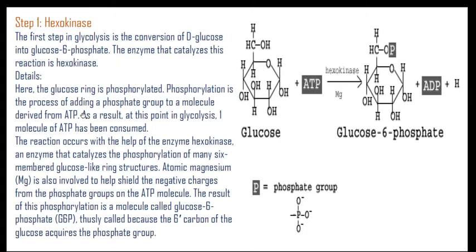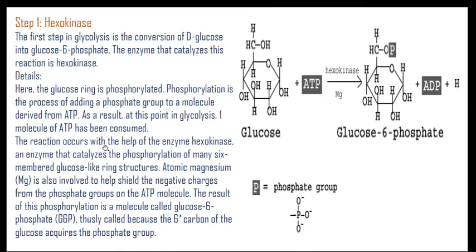Phosphorylation is the process of adding a phosphate group into a molecule derived from ATP. So here is the utilization of ATP, which results in one ATP molecule being consumed.